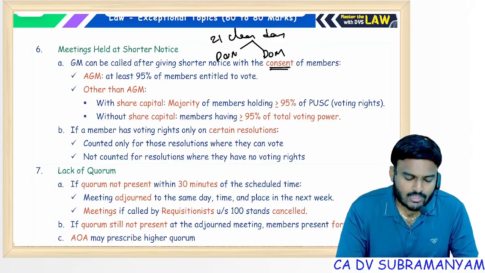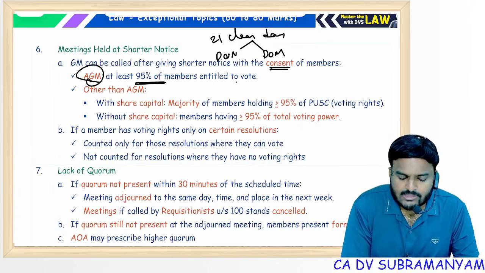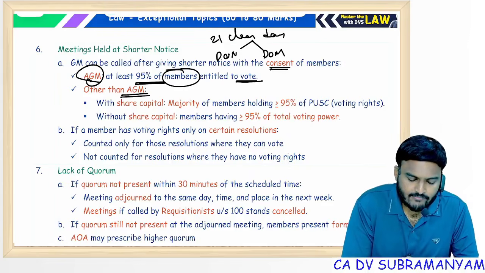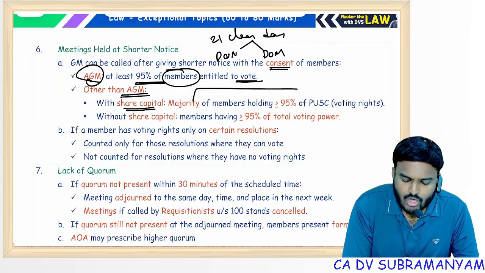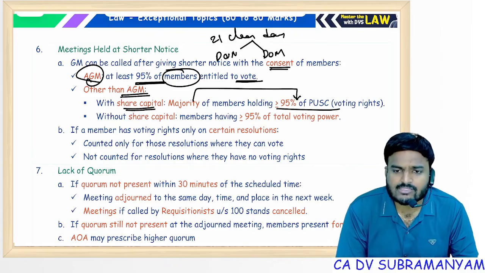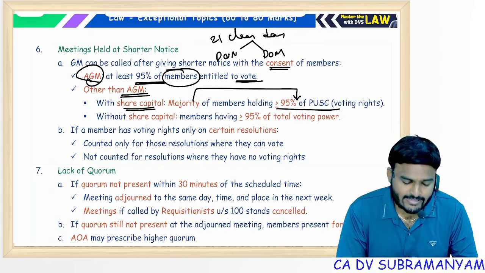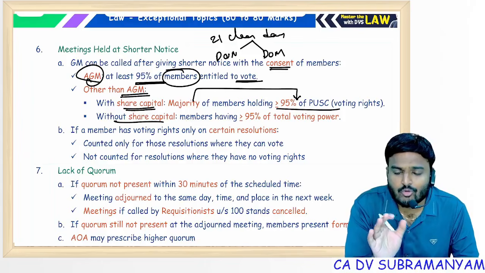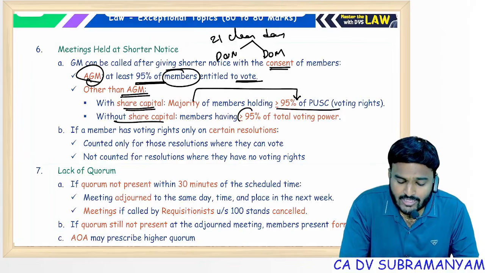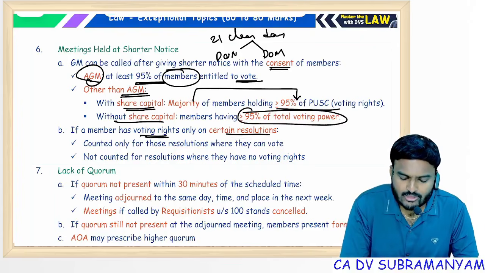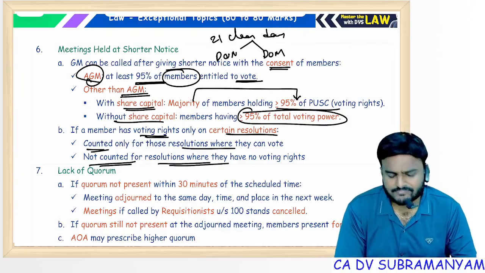What is that approval? In case of AGM, at least 95% of the members entitled to vote. Here we are giving importance to the members. In case of AGM, company with share capital, majority of the members, more than half of the members, holding 95% of the paid up share capital carrying voting rights. Company without share capital, majority 95% members, no limit on members, but limit is on 95% of the total voting power. If a member has voting rights only on certain resolutions, counted for those resolutions, not counted for remaining resolutions.